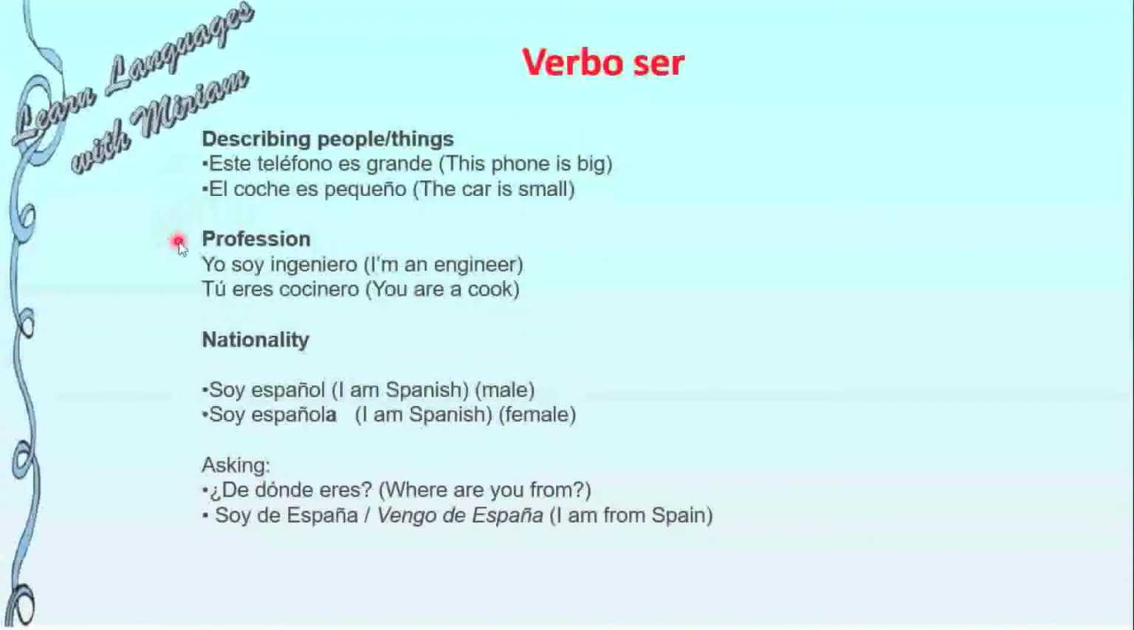For profession, when we want to say what we do. I give you two examples. Yo soy ingeniero. I'm an engineer. Tú eres cocinero. You are a cook.